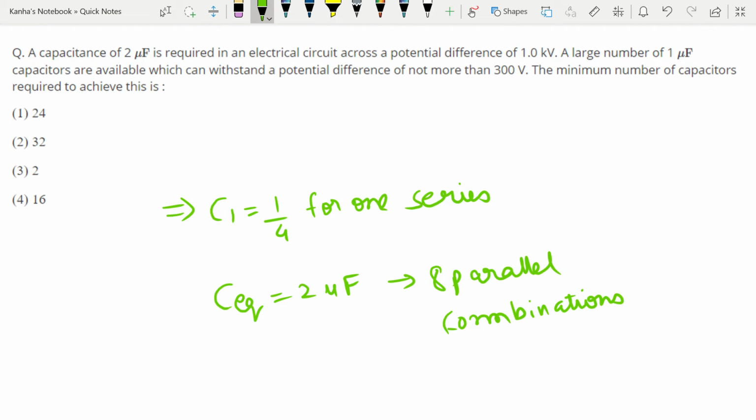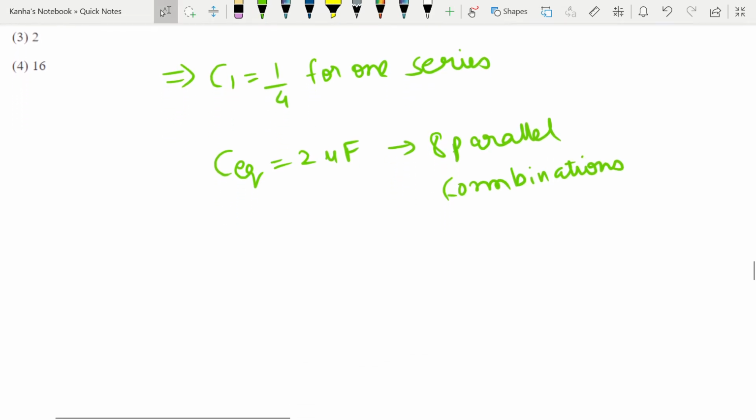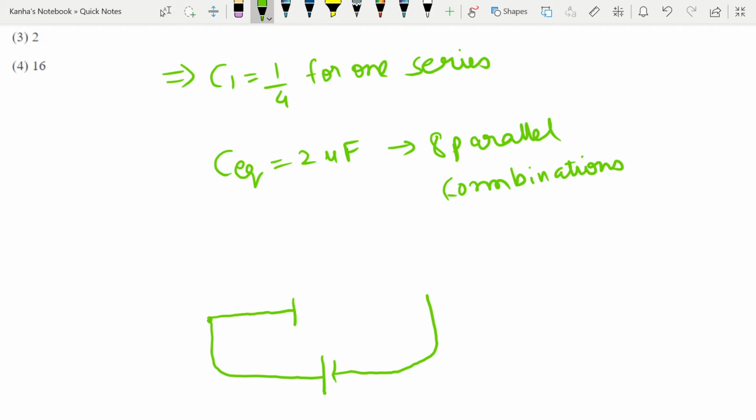What this means is, if I draw the circuit diagram for this, I have the battery, and then I have my capacitors, and then I have the same thing in parallel, and the same thing again and again.